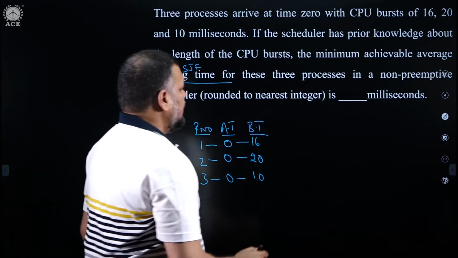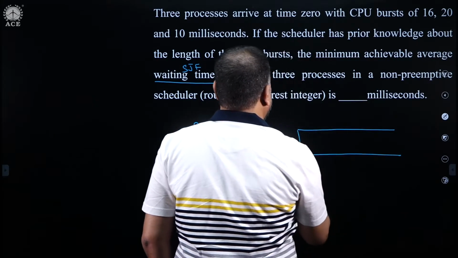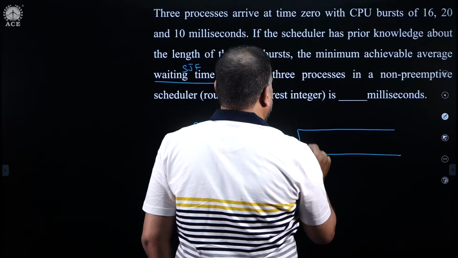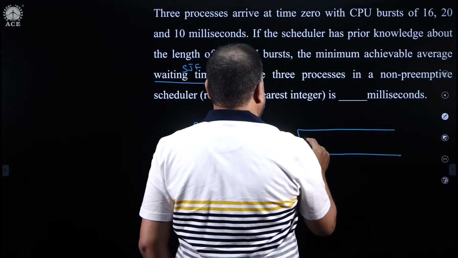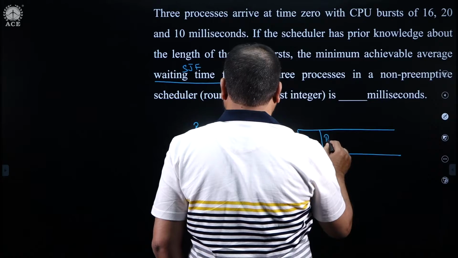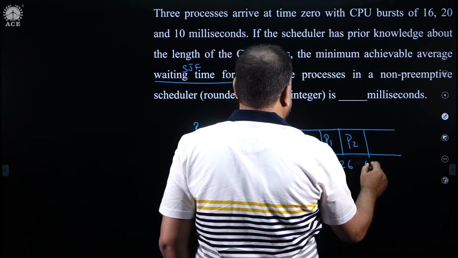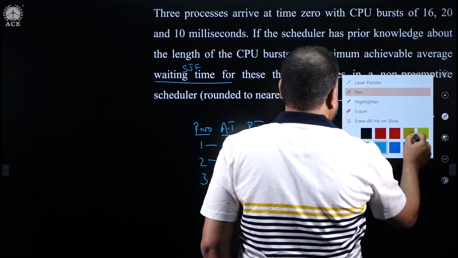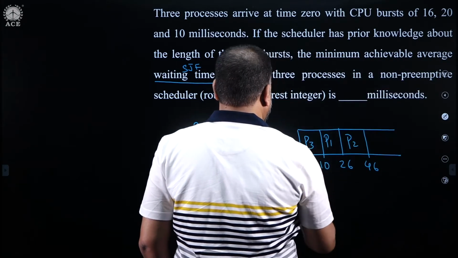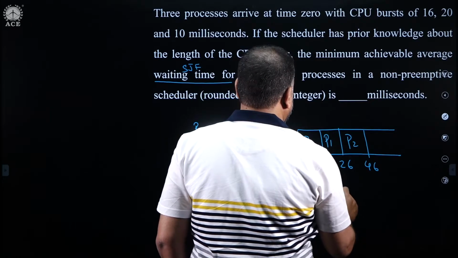Very straightforward. Prepare the Gantt chart using SJF. CPU: first P3, 10, then P1, 26, then P2, 46. That is it. Find the waiting times. Waiting time of P1 is 10.